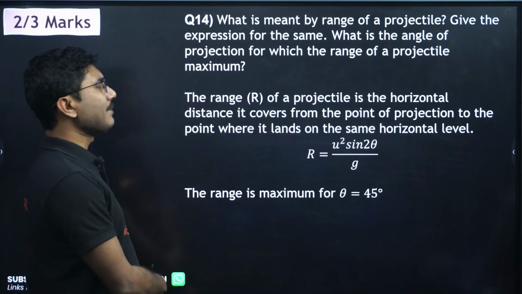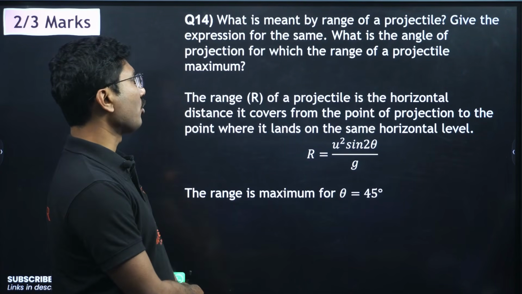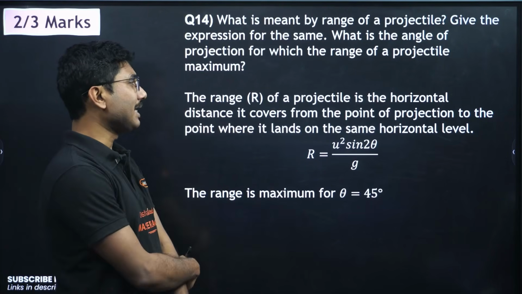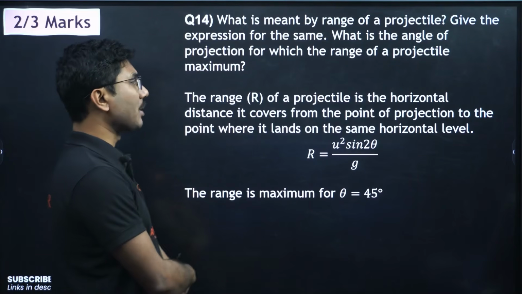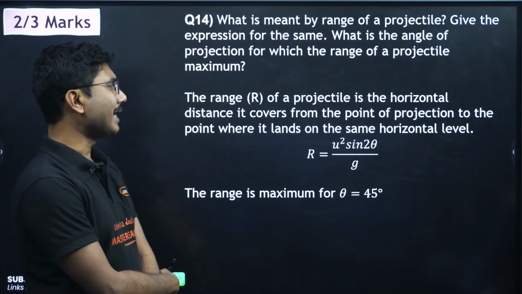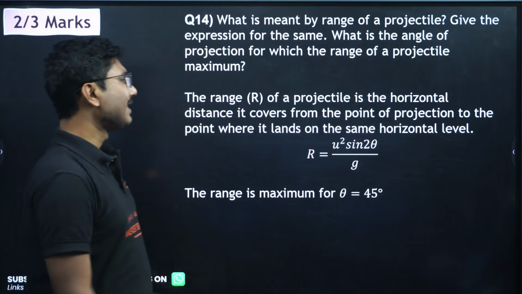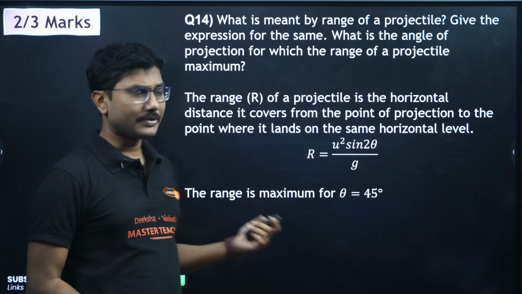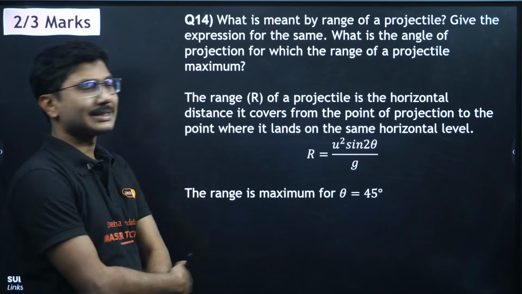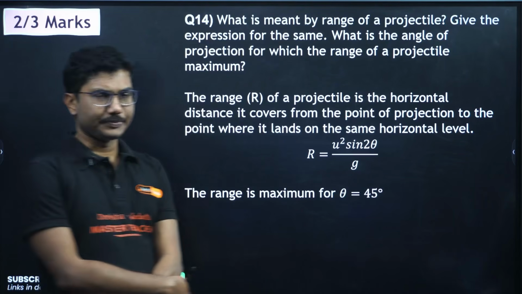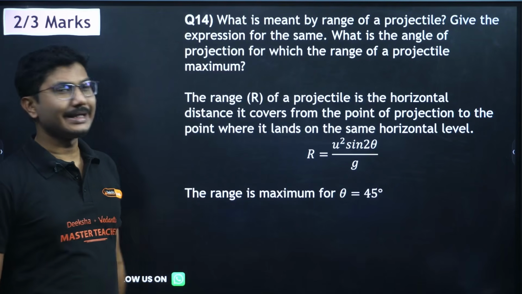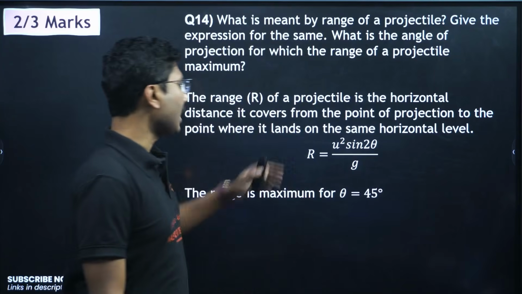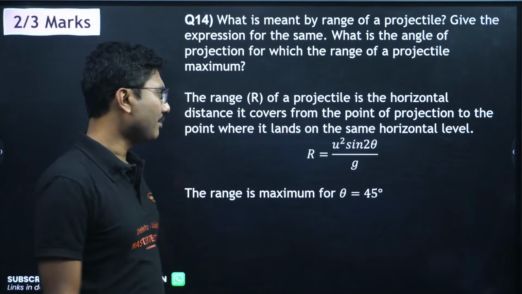Give the expression for the same. What is the angle of projection for which the range of projectile is maximum? The range of a projectile is the horizontal distance it covers from the point of projection to the point where it lands on the same horizontal level. The range is given by u square sine 2 theta by g, u square or v square, whatever symbol you are using. Okay, the range is maximum for theta equals 45 degrees. So maximum range is at 45 degrees. Range is the maximum horizontal distance from the starting point to the ending point. Okay, and the range formula is u square sine 2 theta by g.